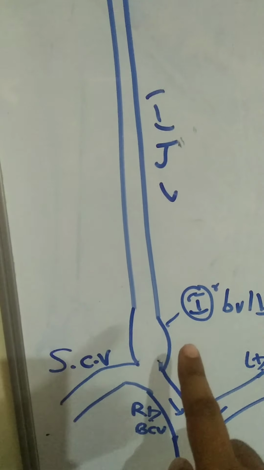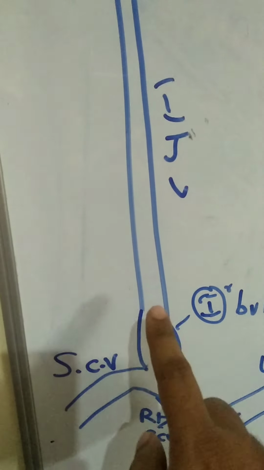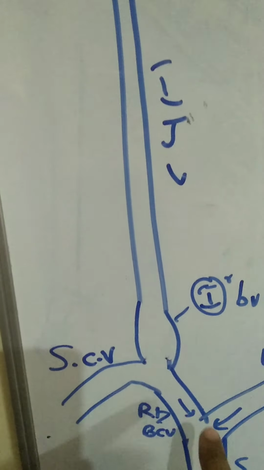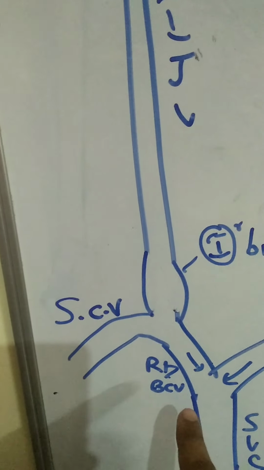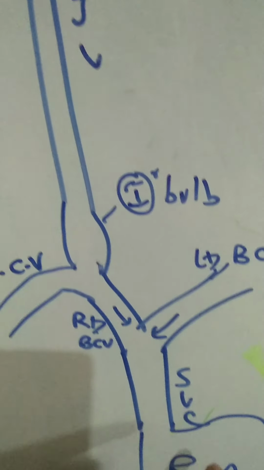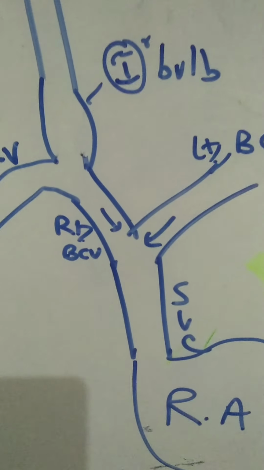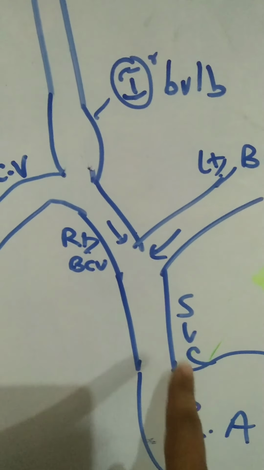Internal jugular vein drains the head and neck. Subclavian vein drains the arm. So brachio, head means cephalic. So it will form something called brachiocephalic vein. The right brachiocephalic vein joins with the left brachiocephalic vein to form the largest vein. Second largest vein actually. Inferior vena cava is the first largest. This is the second largest vein in the body, superior vena cava.